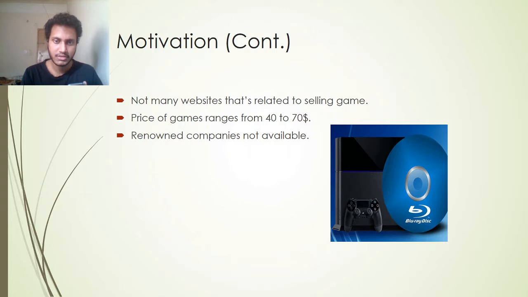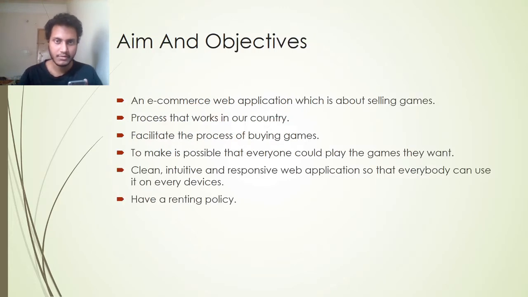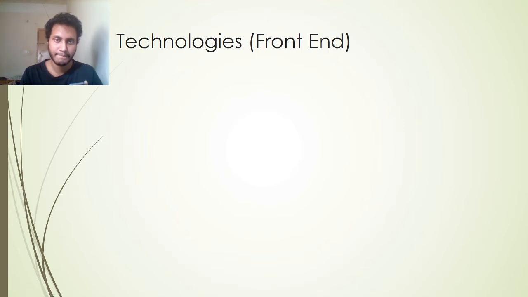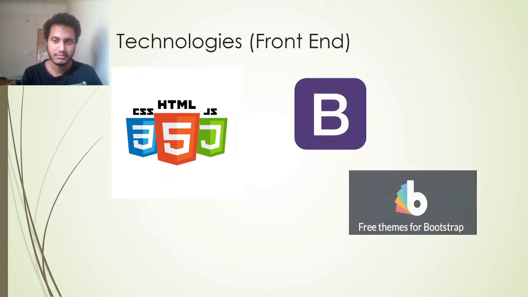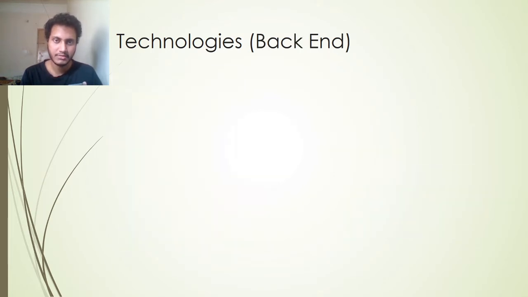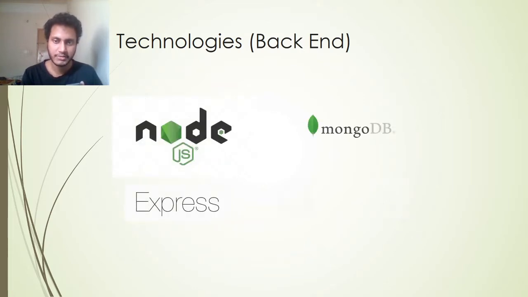Also, video games can be quite costly, but they come on Blu-ray discs, a physical medium that is very durable, and this is one of the key reasons I decided to include a renting policy in my web application. The main objectives of my web application are to make a process that works in our country, to have a clean, intuitive and responsive web design that works across all kinds of devices, and to include a renting policy. The technologies I have used on the front-end are HTML, CSS, JavaScript, Bootstrap, Bootswatch, and the EJS templating engine. The technologies I have used in the backend are the Node.js framework, Express, MongoDB database, and Passport.js.